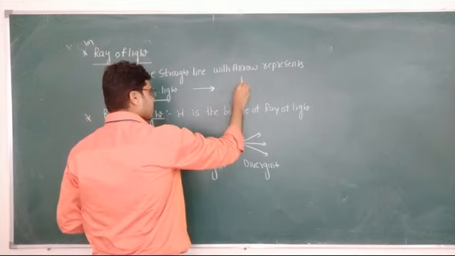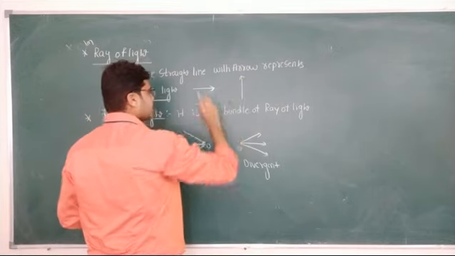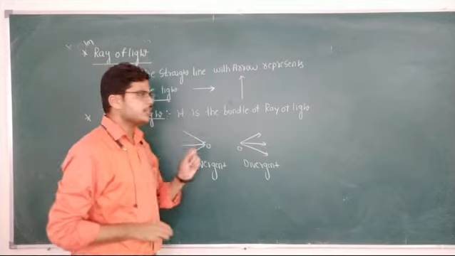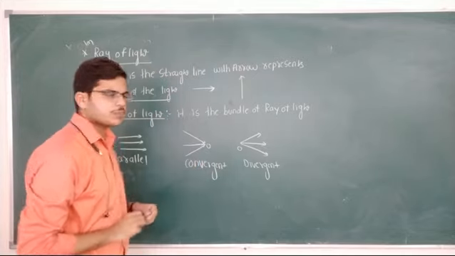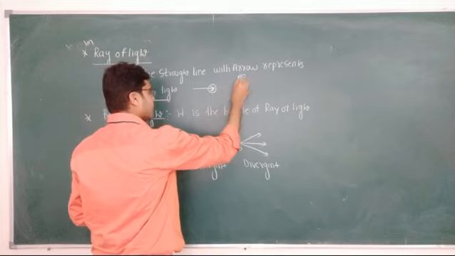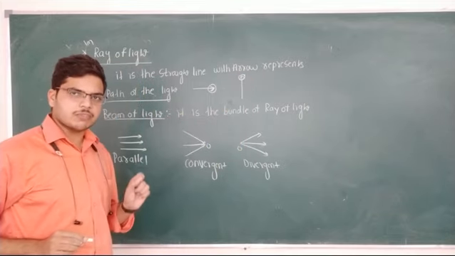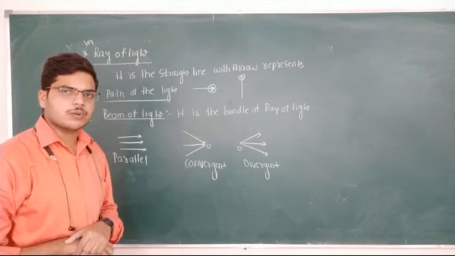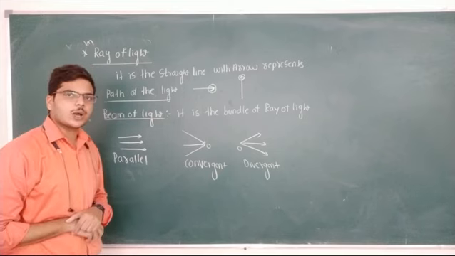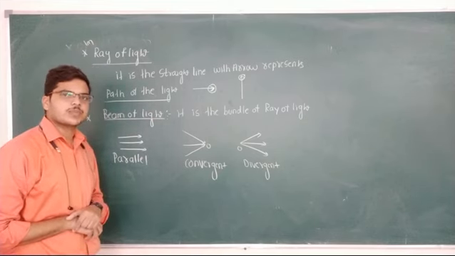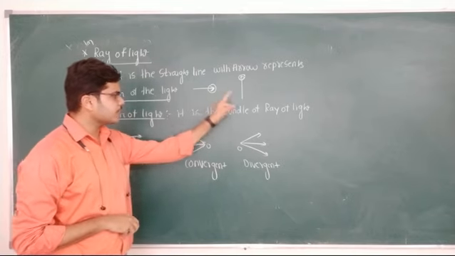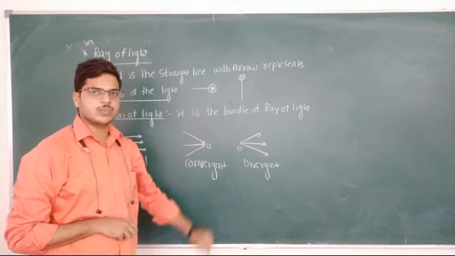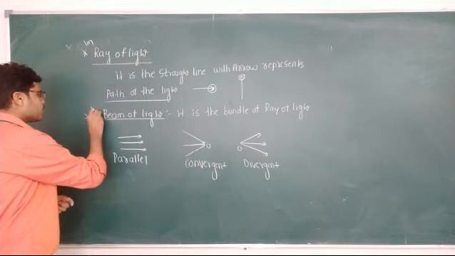If I draw the ray of light in this direction, then it represents what? The light is passing in a straight line along the y direction. The arrow indicates the direction of propagation, or in which direction the light is moving. This is known as ray of light. Is it clear? Ray of light represents the path of the light. We must imagine that in this direction and in a straight line the ray is moving, or the light is moving.